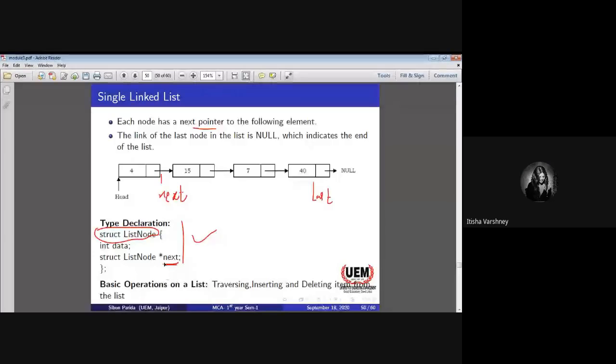Sir, I don't know. What are the elements over here? Sir, data, int. What is the data type of the data? Sir, two. Two what? Sagnik, can anyone answer?